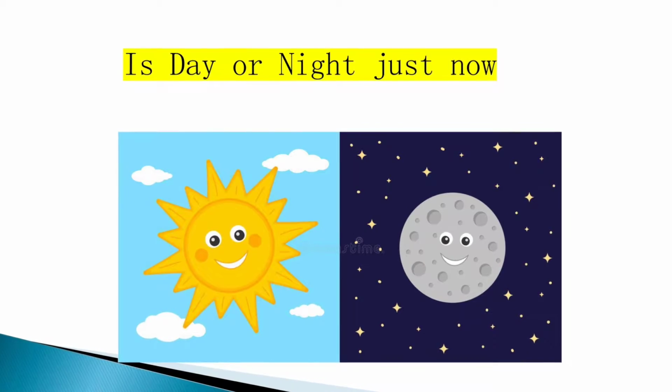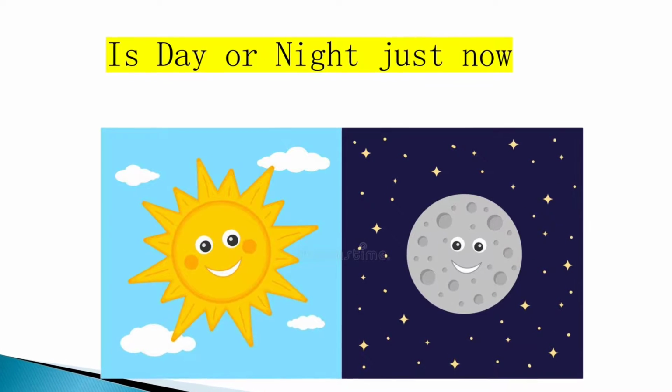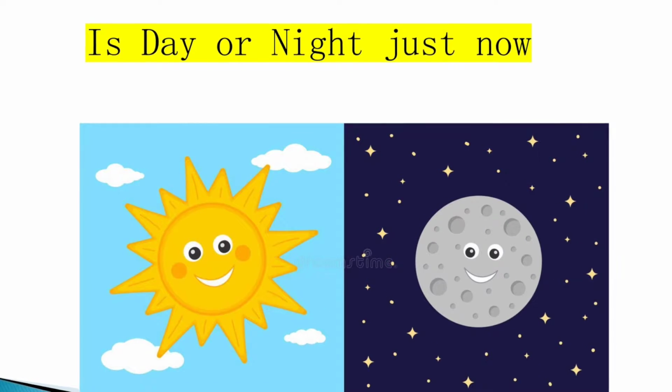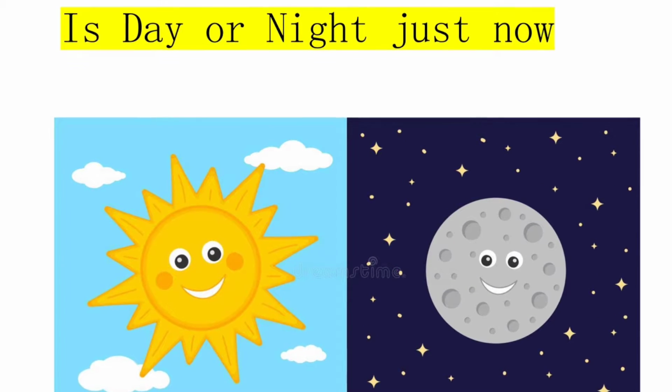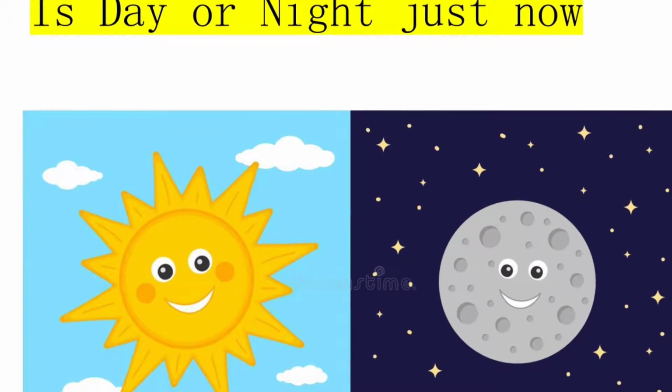Another example, day and night. Observe this picture. Is day or night just now? When it is daytime in Vijayawada, it is night in New York. Why? Because it depends upon the place on the globe. In Andhra Pradesh, in Vijayawada, it is day. In New York, it is night. How can you perceive this? Up and down.